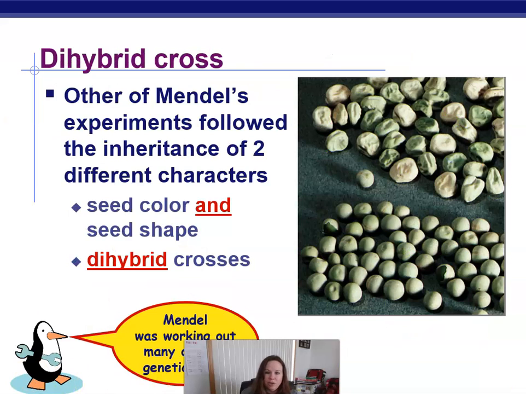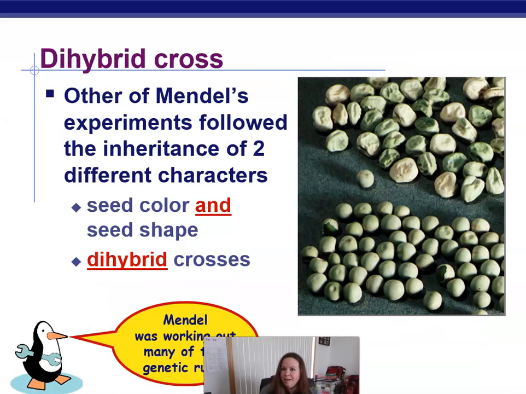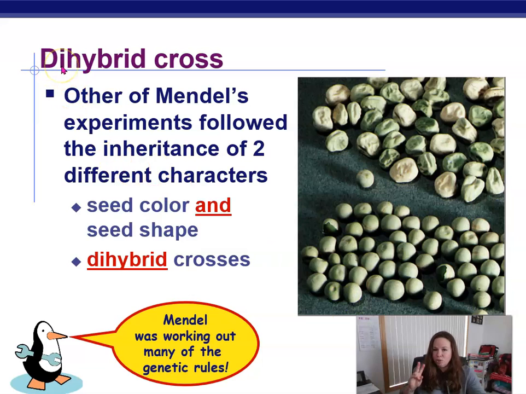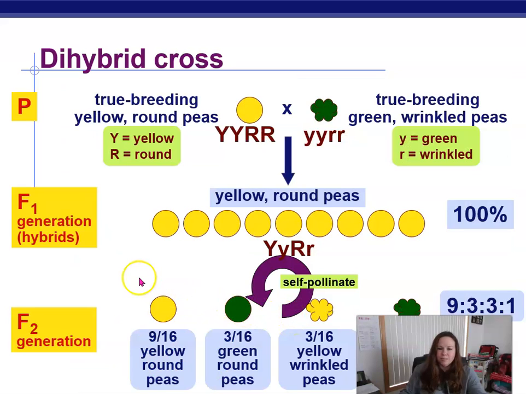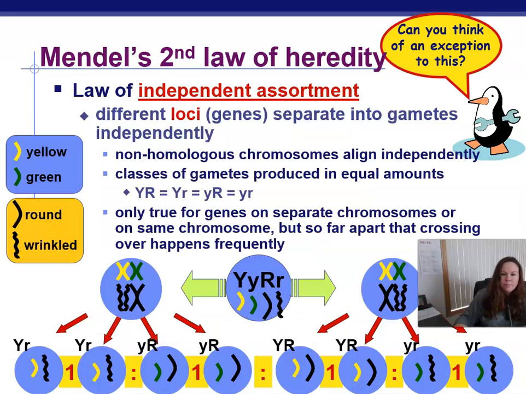We can also make this more interesting by doing what's called dihybrid crosses as well. Di means two, so that means we can follow two traits that an individual has at a time, such as what Mendel did with both seed color and seed shape. Look at the picture. Some of the seeds are round, some of them are wrinkled, some of them are yellow, some of them are green. From dihybrid crosses, which we will study a little bit later, he was able to figure out another law, and that law is called the law of independent assortment.